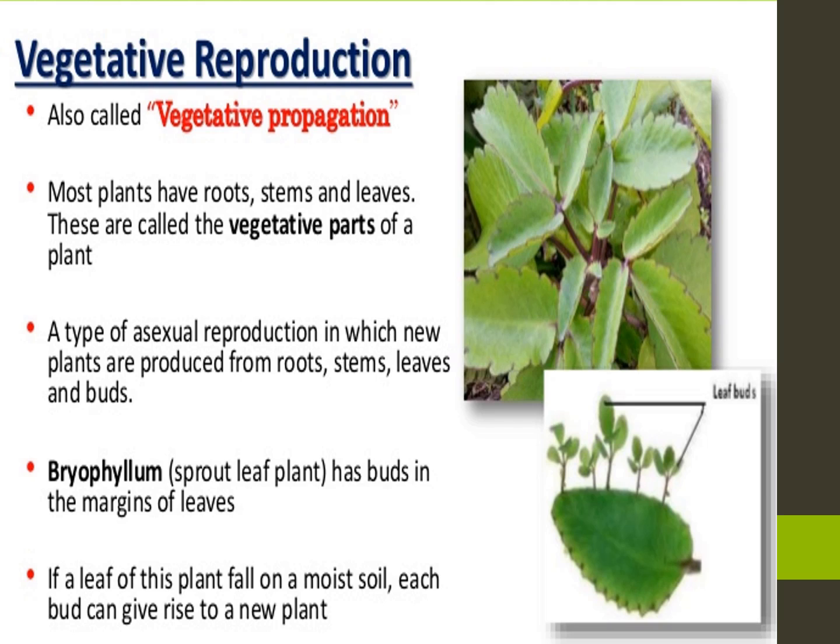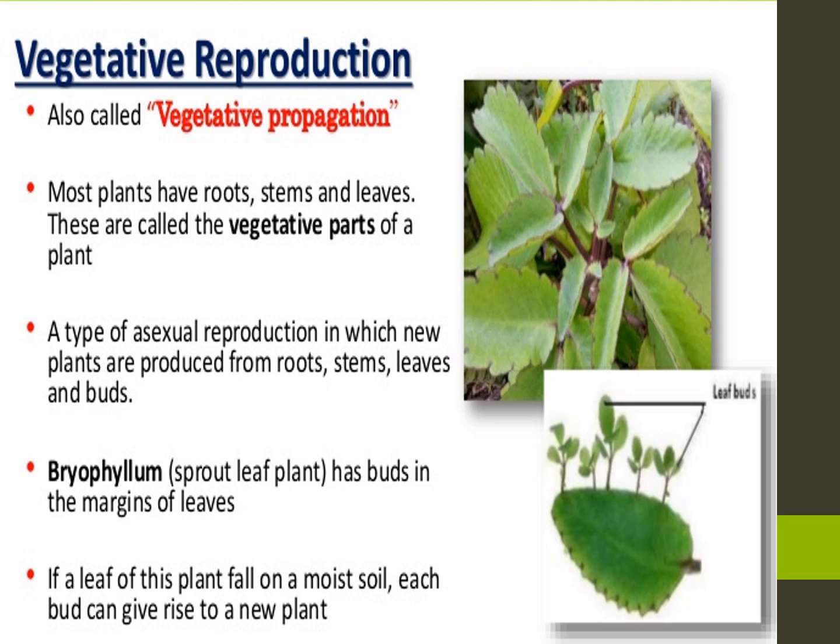Vegetative cells means leaf, stem, root, bud. Those are all vegetative parts. Root is one vegetative part, stem, leaf, bud. These all are vegetative parts. We get a new plant from the vegetative part. How? Anybody know that? Anybody saw vegetative parts? We saw more. Yes? We saw more leaf.